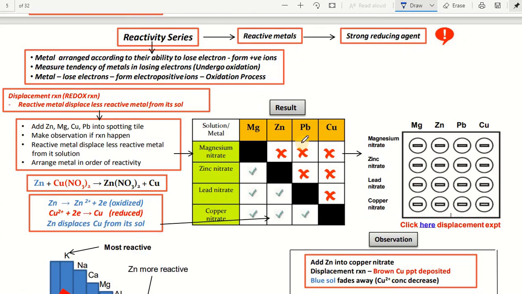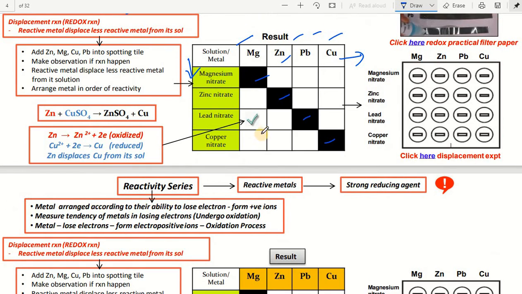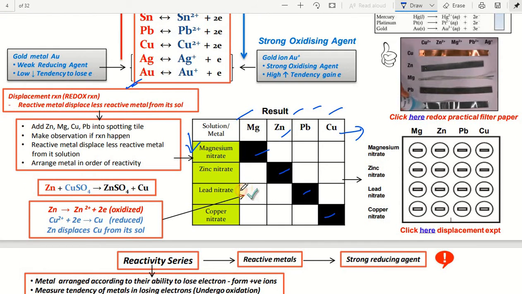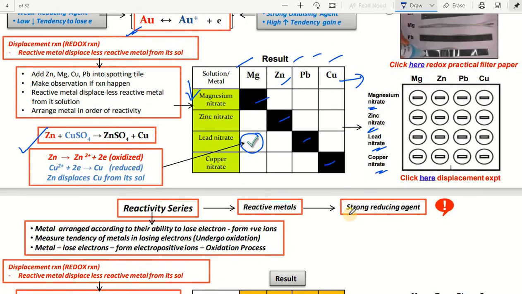But here, what we understand is that it is quite difficult, what we have studied in this case. Why? Because lead is there, and lead with magnesium, the reaction is possible. Why? Because magnesium nitrate, zinc nitrate, lead nitrate, copper nitrate are all there. In this, they have a tendency of loss of electrons on one side of the reaction and gain of electrons on the other side, like we observed in the zinc copper sulfate reaction.